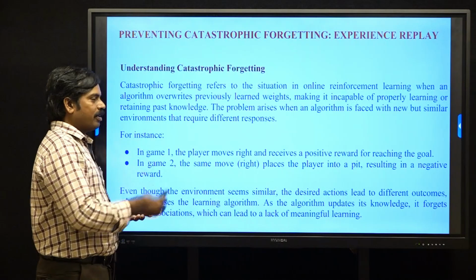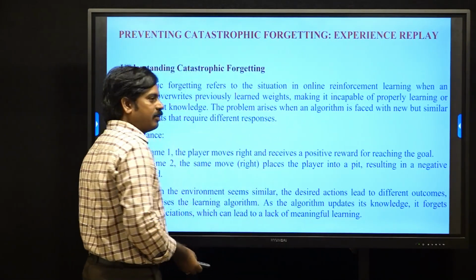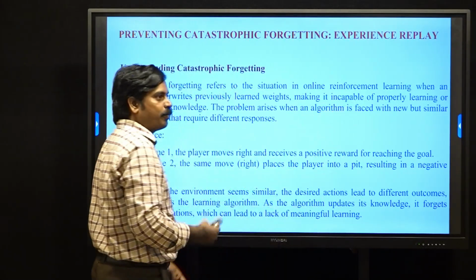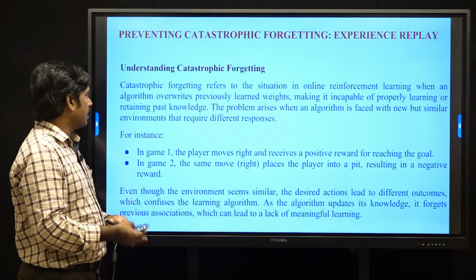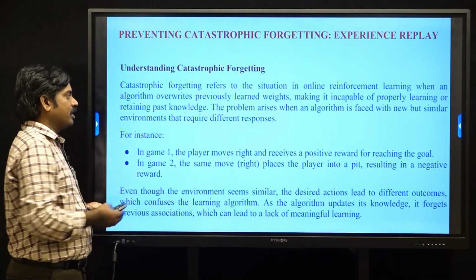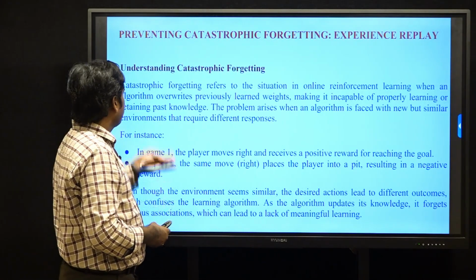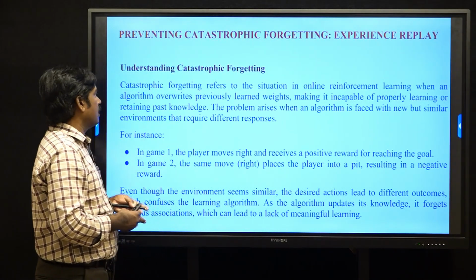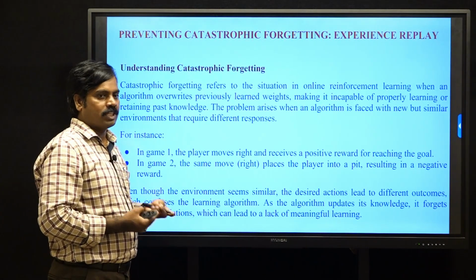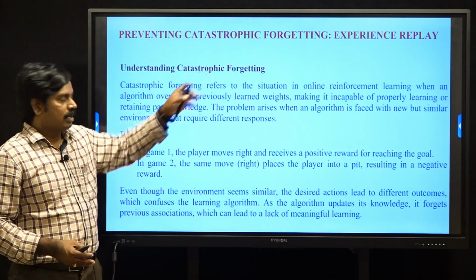That creates a problem in the algorithm, making it incapable of properly learning and retaining past knowledge. This happens in reinforcement algorithms, and it is called catastrophic forgetting.